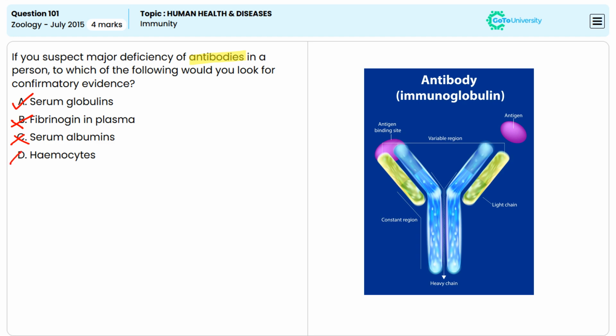Option D, hemocytes. Hemocytes refers to the blood cells, which are not directly related to measuring antibody levels. So option D is also incorrect. The answer is option A, serum globulin.